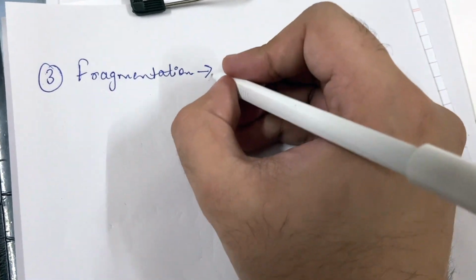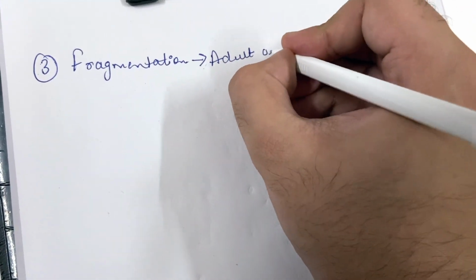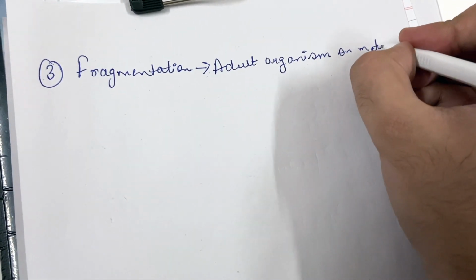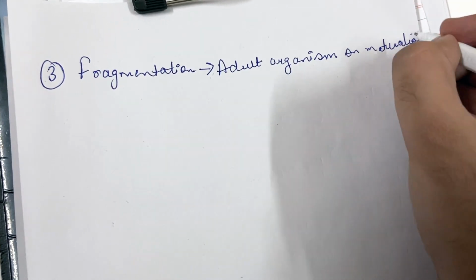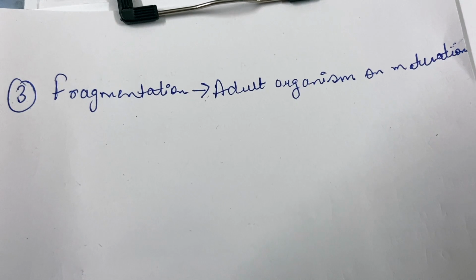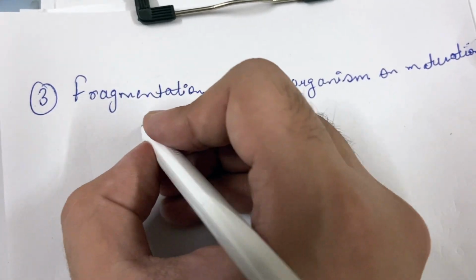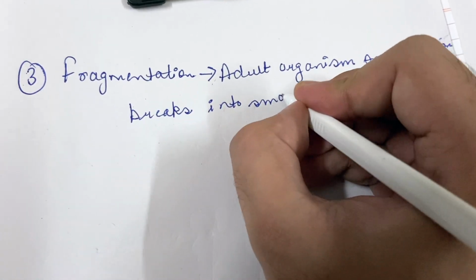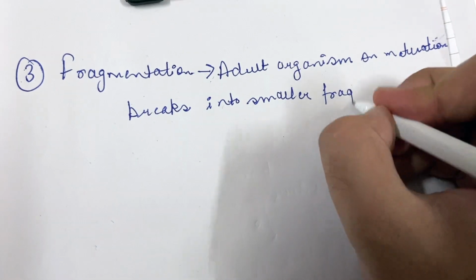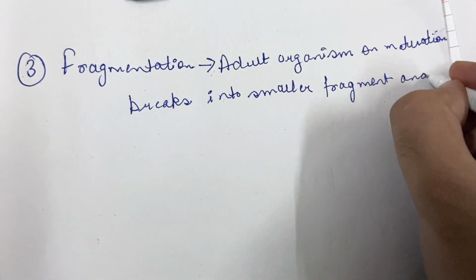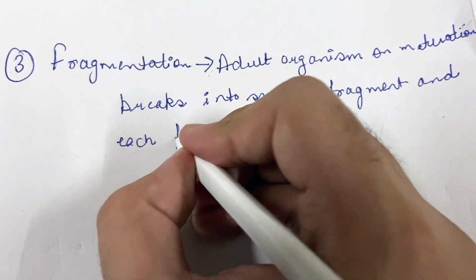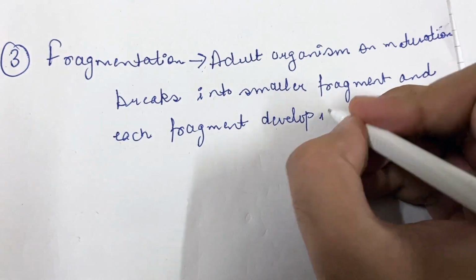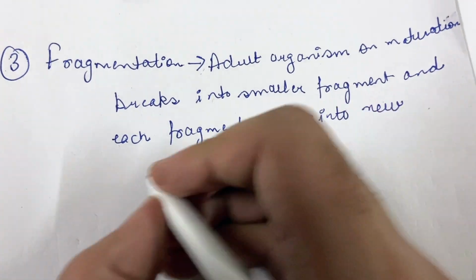In fragmentation, an adult organism on maturation breaks into smaller fragments, and each fragment develops into a new organism.